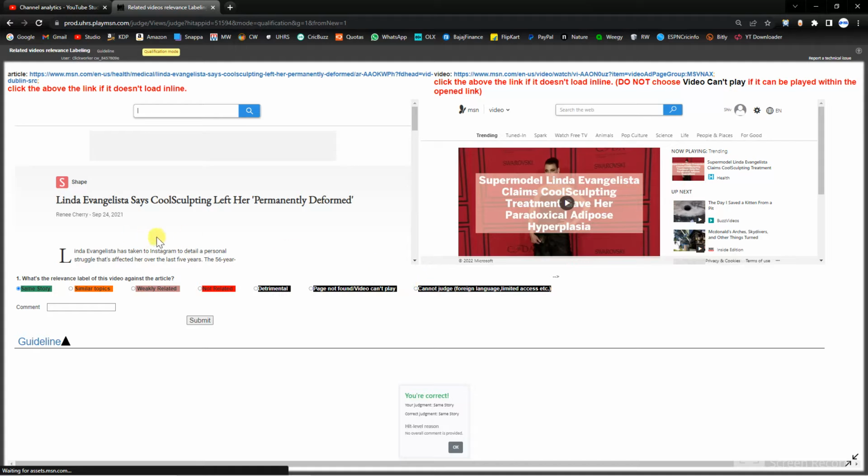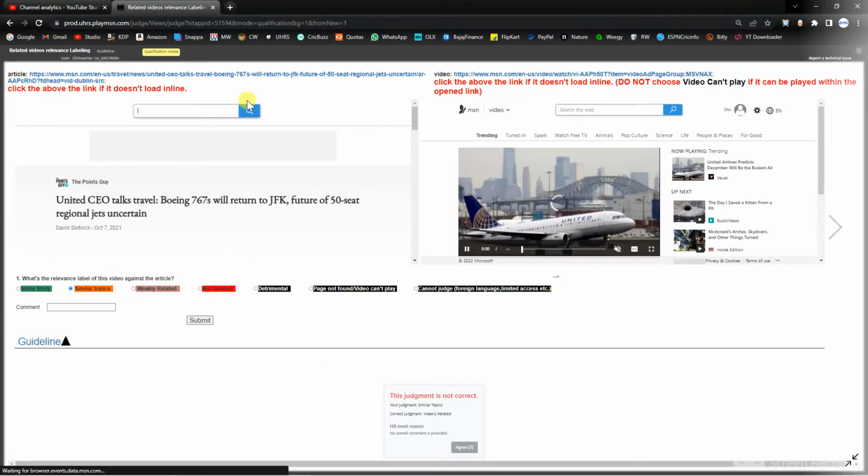Next, Linda Evangelista says gold sculpting left her permanently deformed. So this is the story in the video, and this is the story in the writing, they are the same story. So select same story.